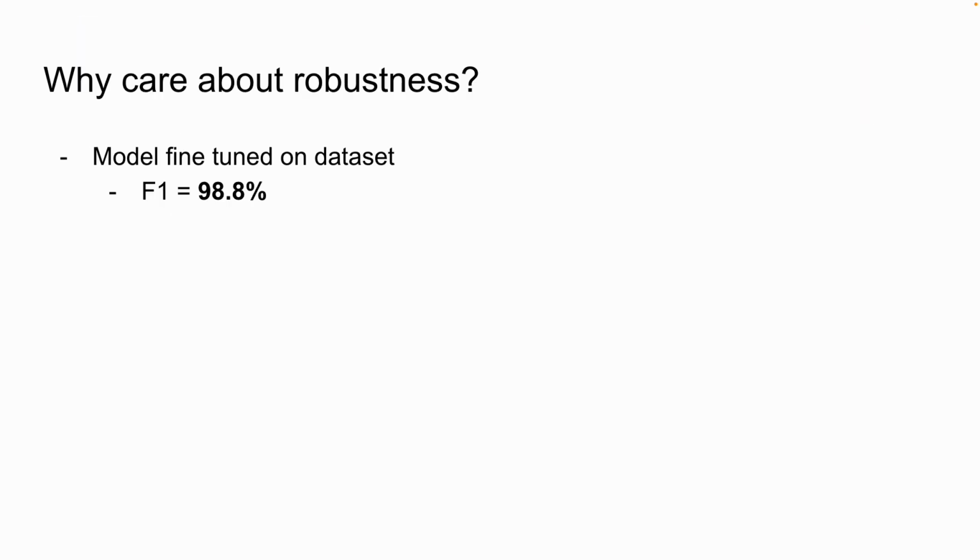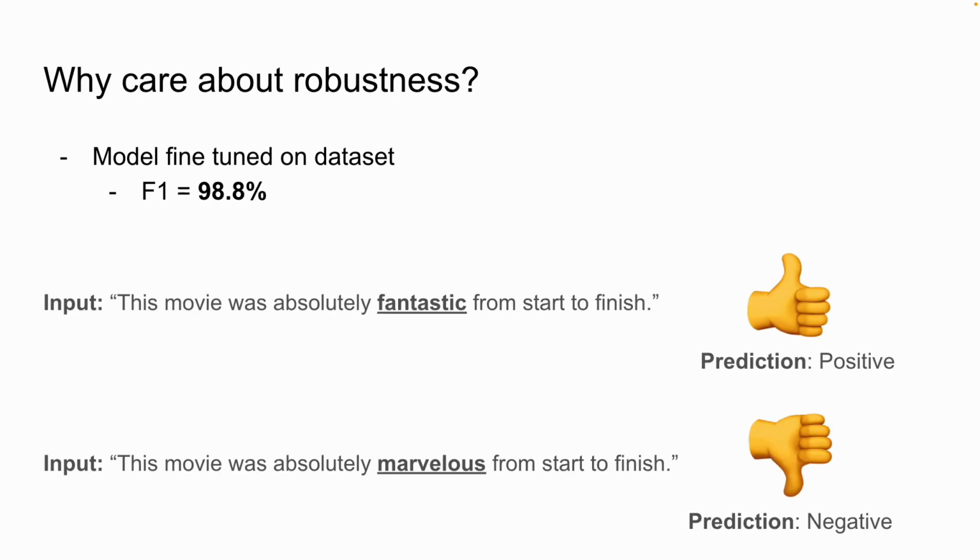So let's start with the question: why should we care about robustness? Sometimes we can just take a model, fine-tune it on a dataset, and achieve pretty good accuracy of 98%. But there is a question: how robust is this model? For example, we can have two samples. One: this movie was absolutely fantastic from start to finish, and another one: this movie was absolutely marvelous from start to finish. So we replace only one word. In both cases, a human will say it's a positive review, but the model can be tuned in such a way that the first one will be predicted as positive and the second one as negative, which is a potential drawback.